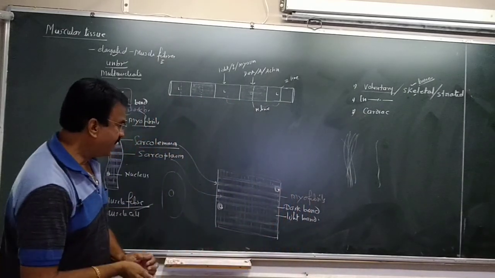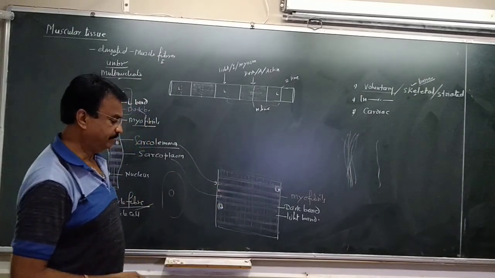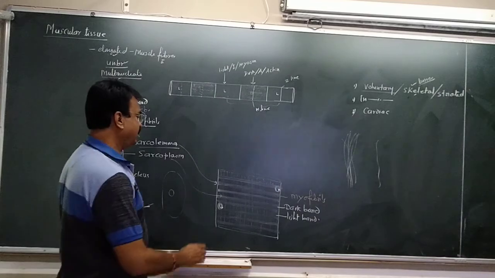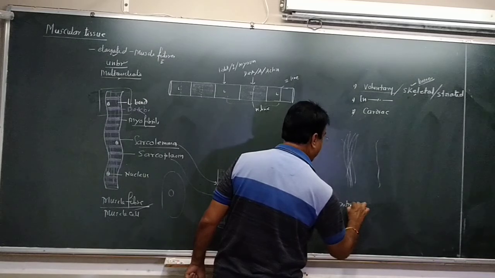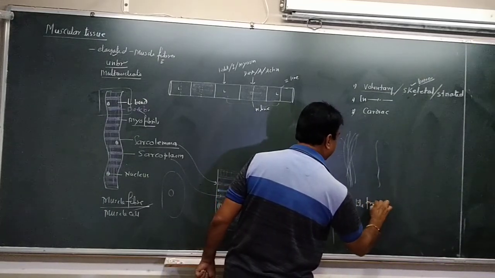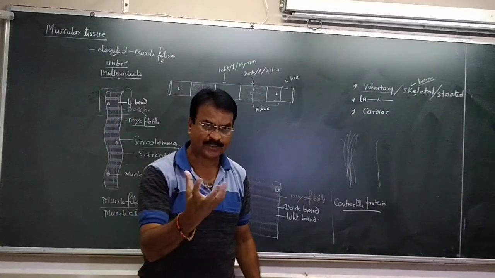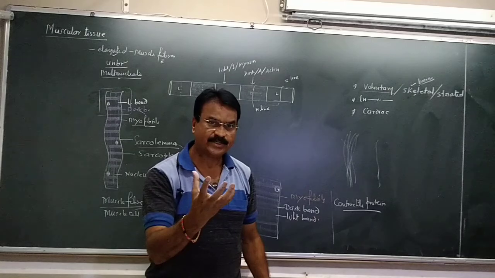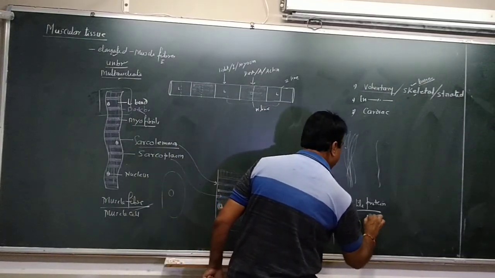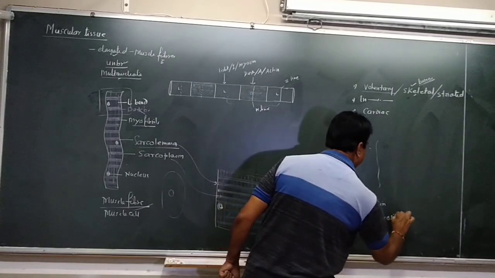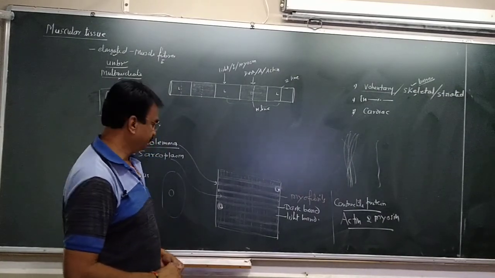So alternate light and dark bands are there. This is one muscle fiber or muscle cell we are discussing. If you see the structure, these muscles are made up of two types of proteins, which are called contractile proteins. That means the proteins show contraction and relaxation. This contraction and relaxation is due to these proteins. Two types of proteins are there in the muscles, actin and myosin.